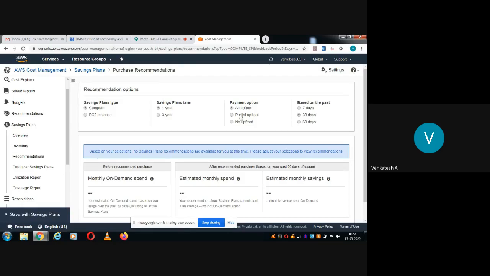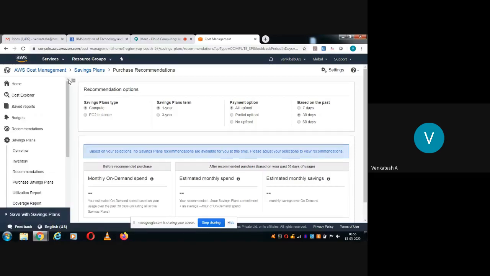Okay, and partial upfront. That is you can reserve a little bit amount. Say for example, let us assume you are going with 1 year plan, and you are fixing the budget of 50,000 rupees for 1 year, and you can make the partial payment in the beginning, that is 25,000, like that. Okay, and other plans based on the past usage, so 7 days, 30 days, and 60 days. And I told you, compared to Amazon, Windows Azure is having better pricing models.